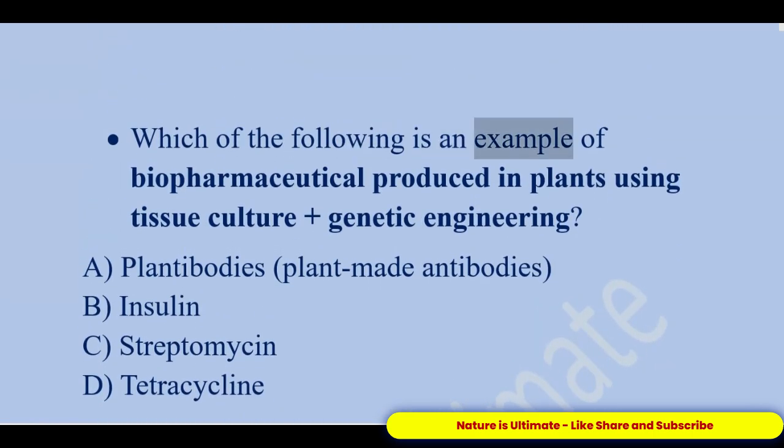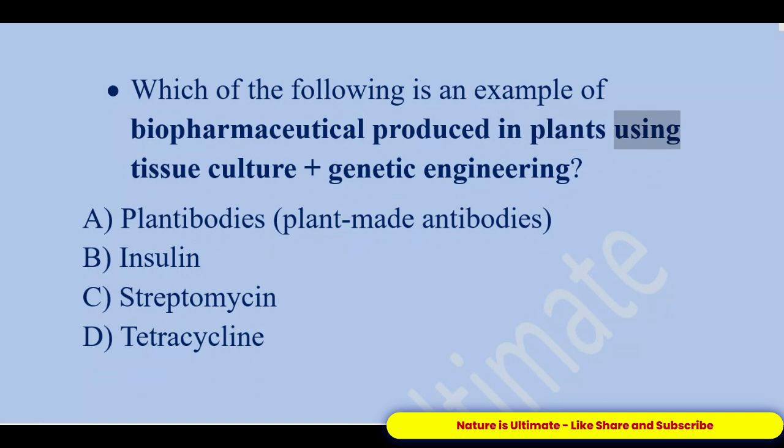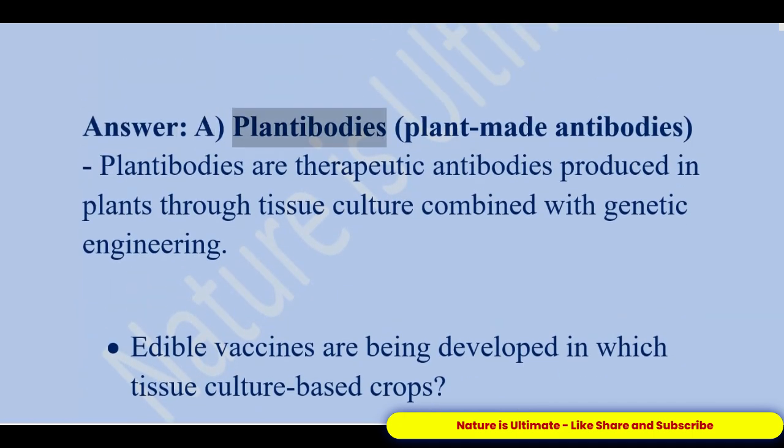Which of the following is an example of a biopharmaceutical produced in plants using tissue culture plus genetic engineering? A. Plantibodies, plant-made antibodies. B. Insulin. C. Streptomycin. D. Tetracycline. Answer, A. Plantibodies, plant-made antibodies. Plantibodies are therapeutic antibodies produced in plants through tissue culture combined with genetic engineering.